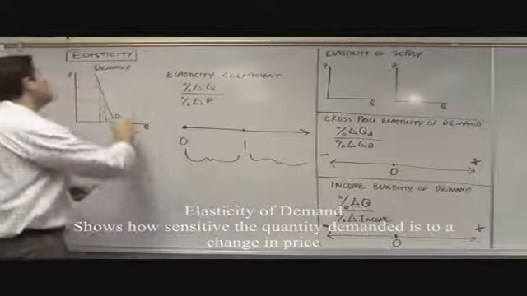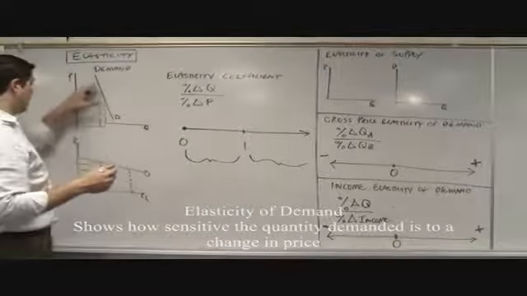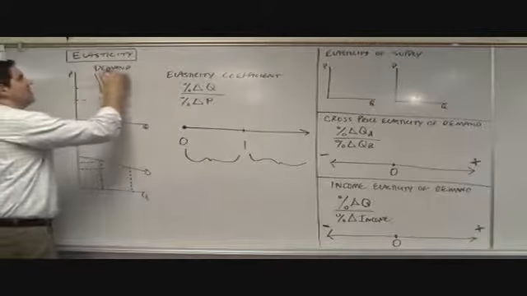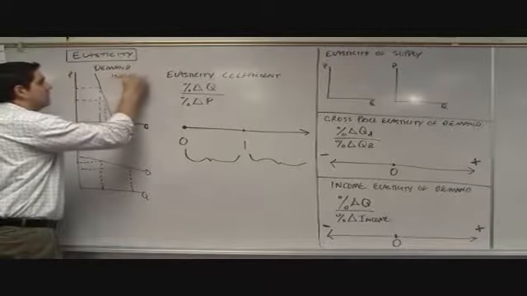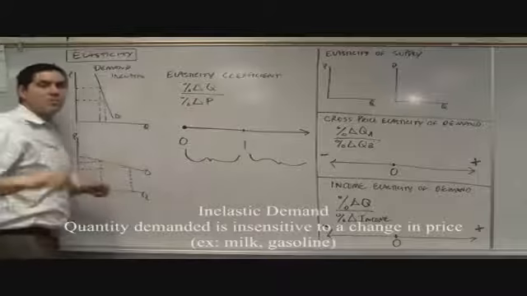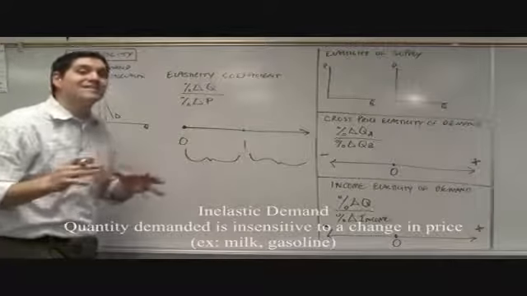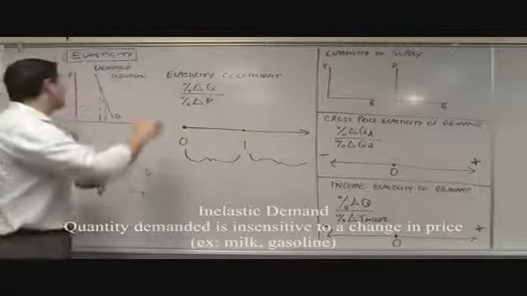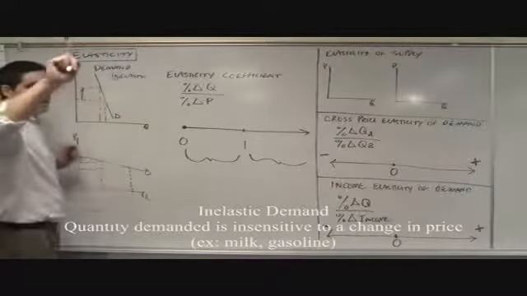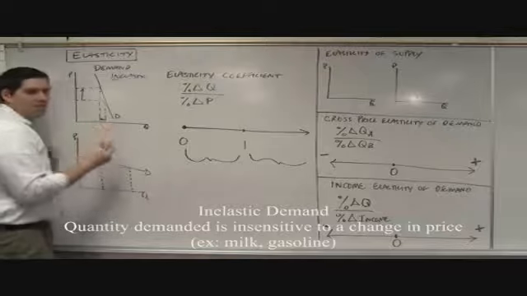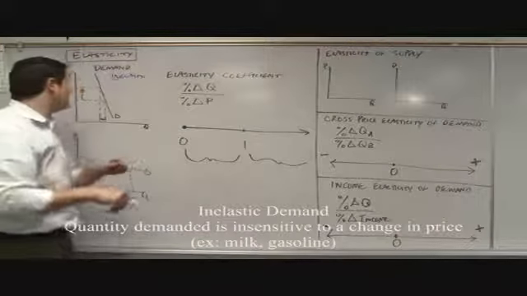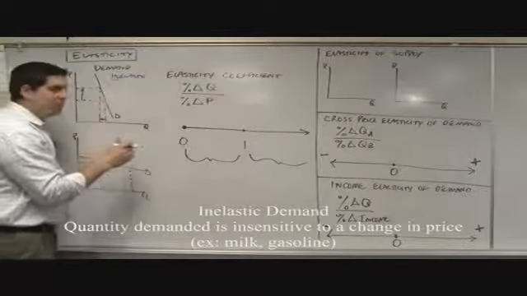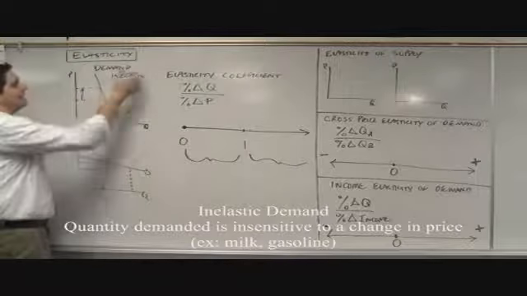That's the idea here. The first one we're going to call, right here, you got this demand curve here, this one, this is inelastic demand. Inelastic means when there's a price change, quantity is very insensitive, right? Insensitive to a change in price. So price goes up, like a whole lot, quantity decreases, but just a little bit, right? The law of demand applies, but the quantity doesn't decrease by very much. That idea is inelastic demand.